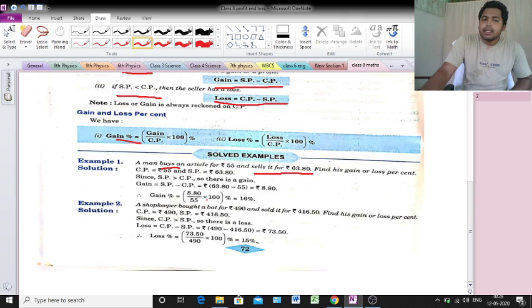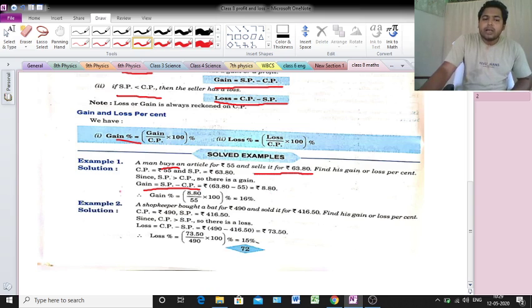From the given data we can say that SP is greater, so it is profit. Already we know that profit equals SP minus CP. So put in the values: 63.80 minus 55, we get rupees 8.80. Clear or not?